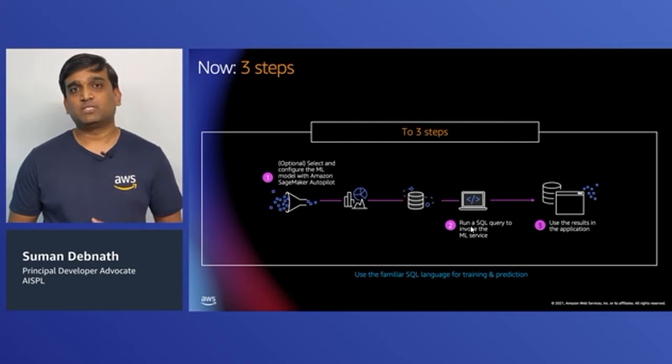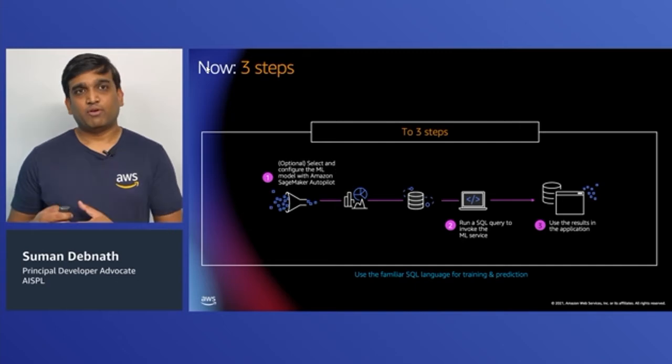So whether you are using SageMaker or Comprehend, all you have to do is write one single SQL statement. We will see all of this in a moment in the demo section, and we are also going to see how these SQL statements might look.